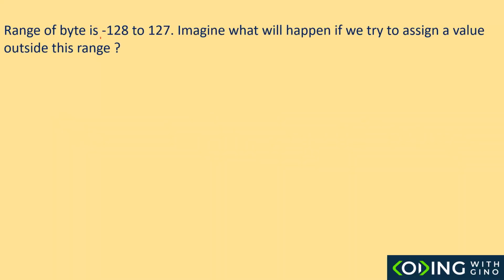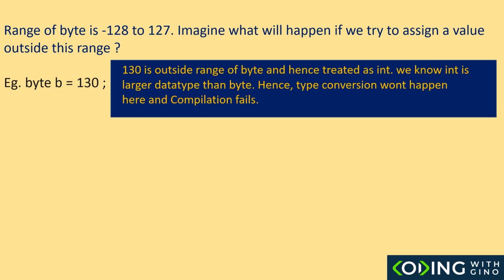First question. The range of byte is negative 128 to 127. What will happen if we try to assign a value outside this range, like trying to store 130? Will it work? 130 is outside the range of byte and hence treated as int. The destination data type byte is not larger than int, so type conversion won't happen and compilation fails.